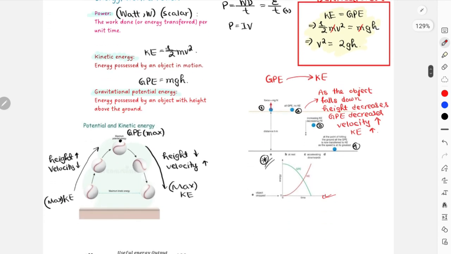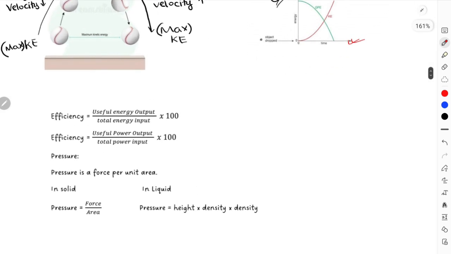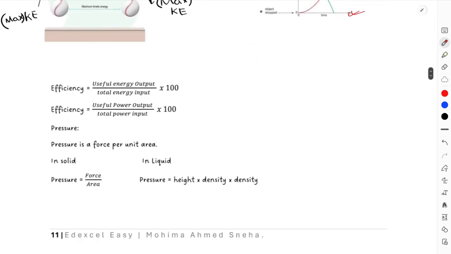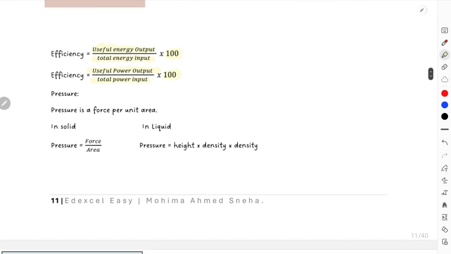Okay, now we'll move on. This is for efficiency, very important. Efficiency can be expressed in terms of energy and power. So these are your equations for efficiency: useful energy output over total energy input multiplied with 100, then useful power output over total power input multiplied with 100.